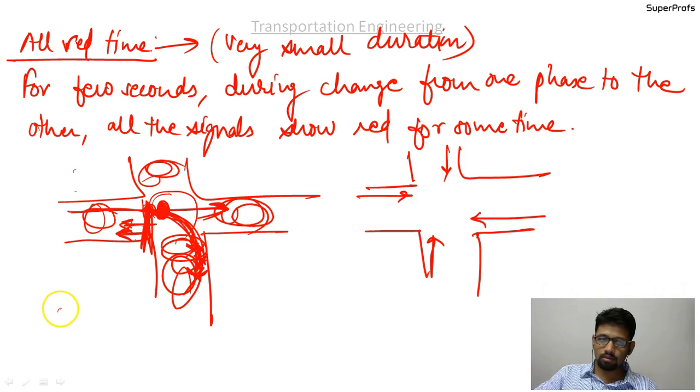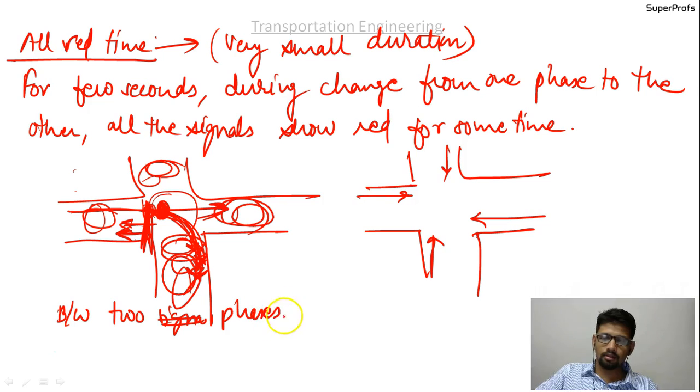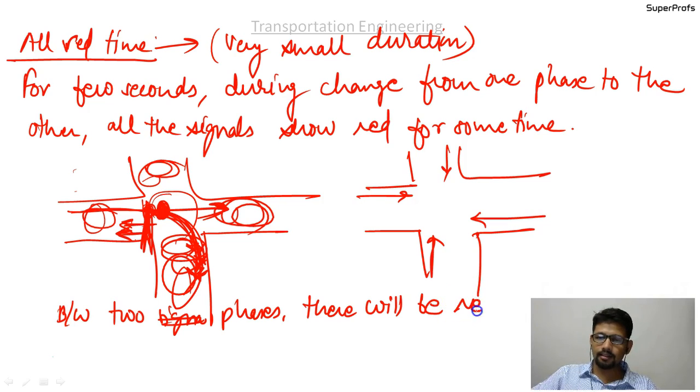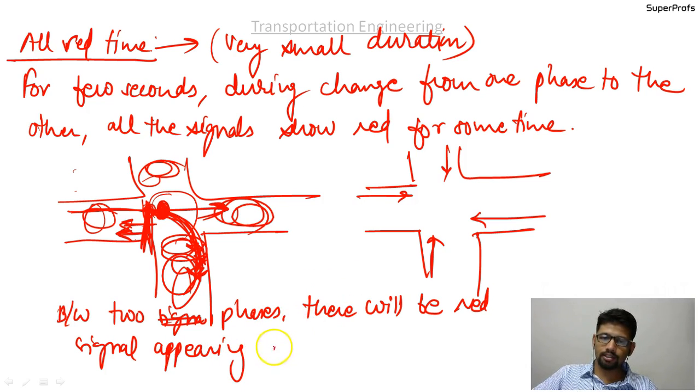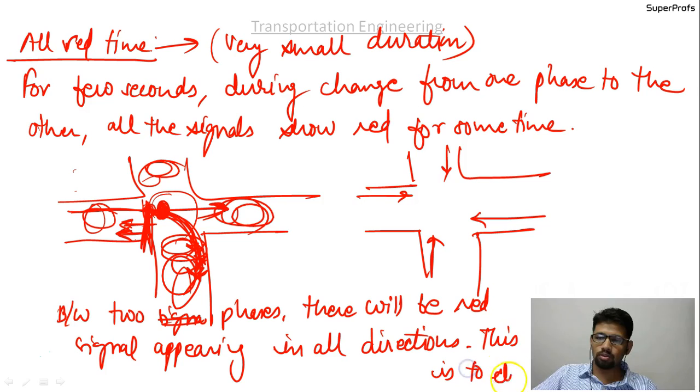Please write down: between two phases there will be a red signal appearing in all directions. So this is to clear the road. I hope you have written this.